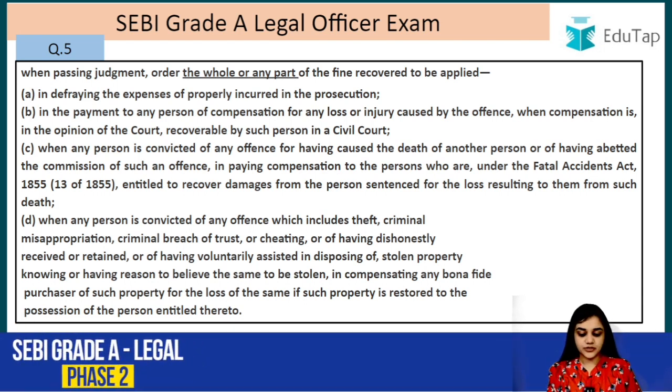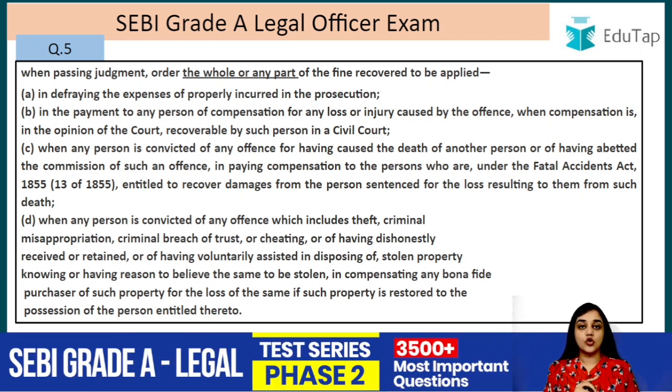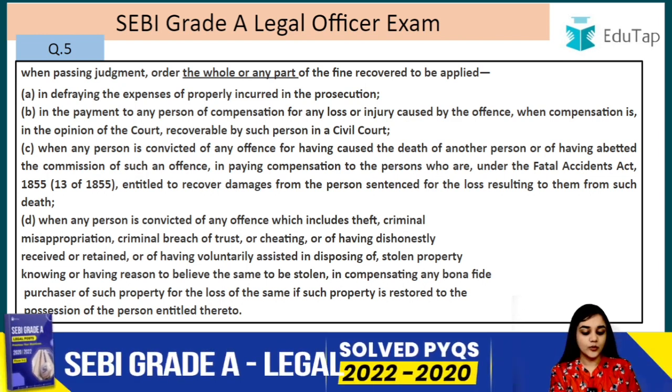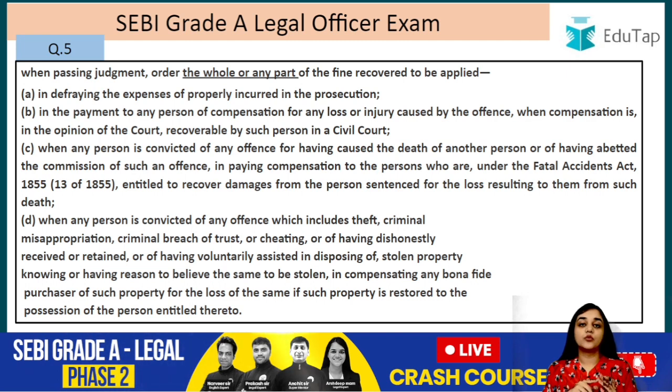In defraying the expenses properly incurred in the prosecution. So for example, the cost that the prosecution has incurred. In the payment to any person of compensation for any loss or injury caused by the offence, when compensation is, in the opinion of the court, recoverable by such person in a civil court. So in case the court thinks that such compensation is recoverable in civil law, then also the fine can be awarded as compensation, right?